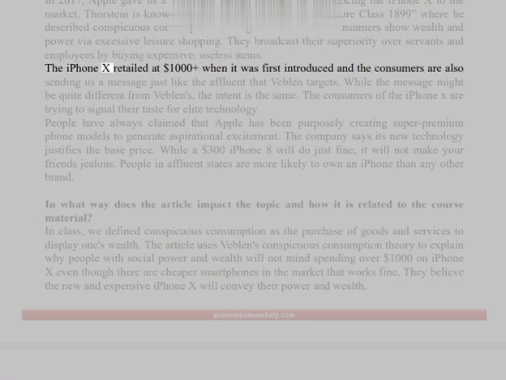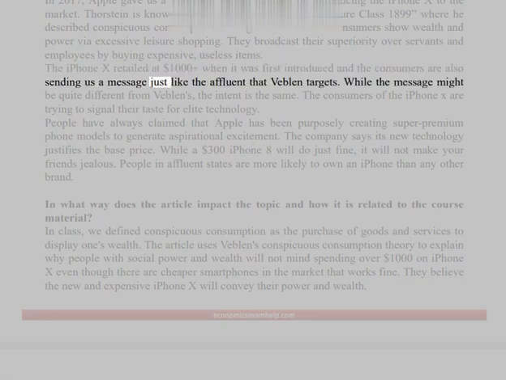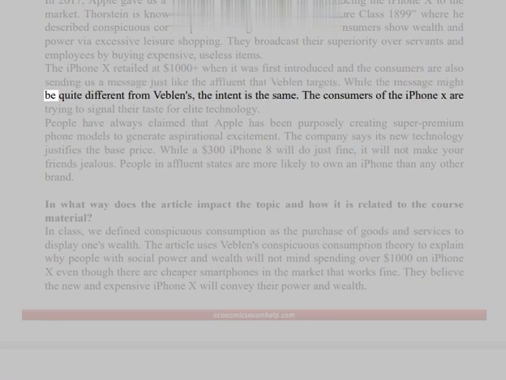The iPhone X retailed at $1,000 plus when it was first introduced, and the consumers are also sending us a message just like the affluent that Veblen targets. While the message might be quite different from Veblen's, the intent is the same. The consumers of the iPhone X are trying to signal their taste for elite technology.